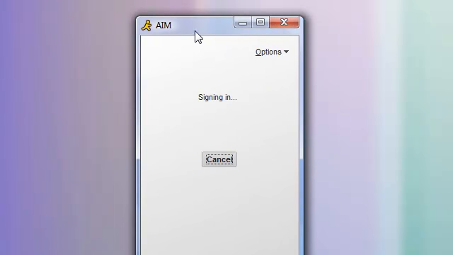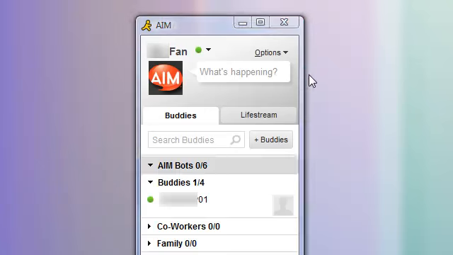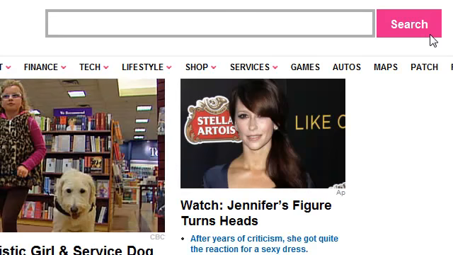I don't know all these companies are related because I sign in using Hotmail. So AOL, Hotmail, and AIM are all related. Whatever. So now I'm gonna go to AIM. One of the reasons why I'm signing in right now, one of the reasons why I hate AIM is that automatically it will open up this page, which is AOL. I don't want it to open. Just give me a second here.